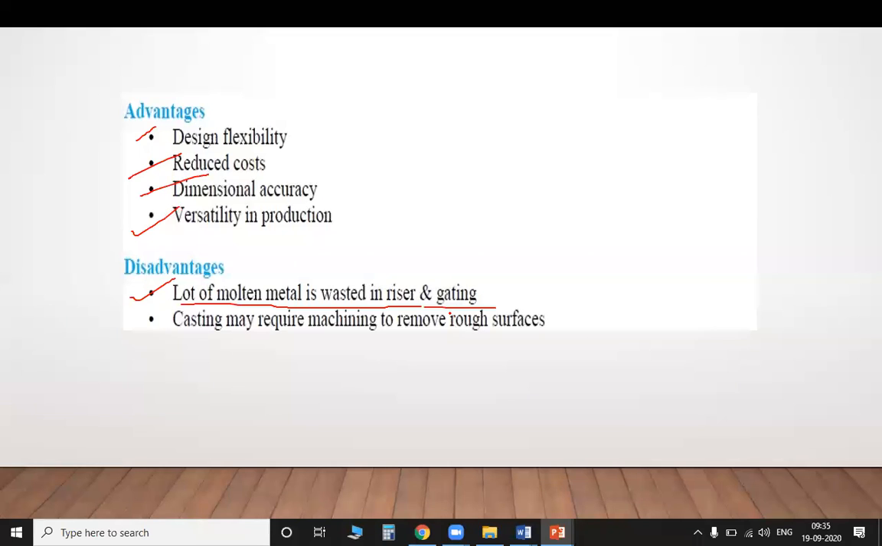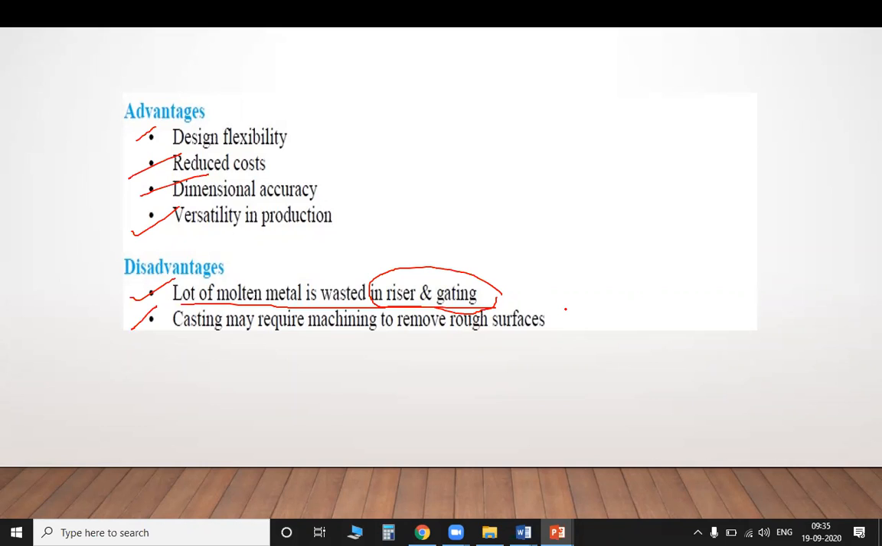So when we take up a casting process, we have to account for the riser and gating also, because this is our concern. Though it is a wastage, what is the type of mold we are getting, and what is the type of product we are getting at the last? That is to be seen. So the next one is that casting may require machining to remove rough surfaces.